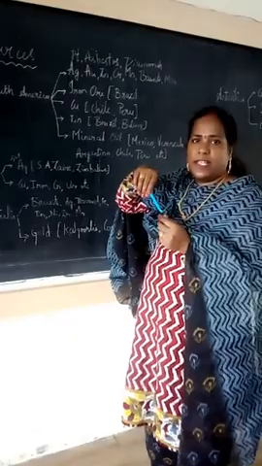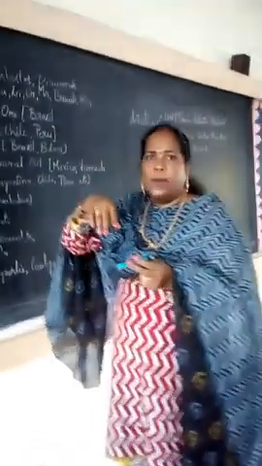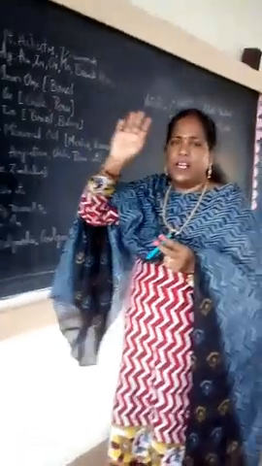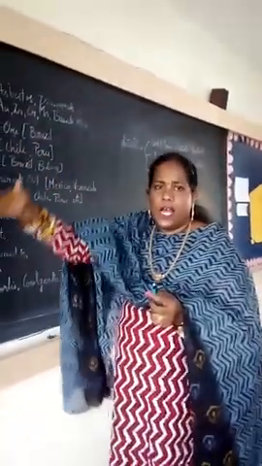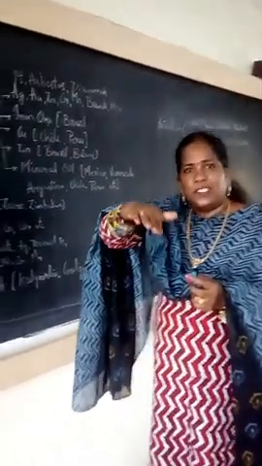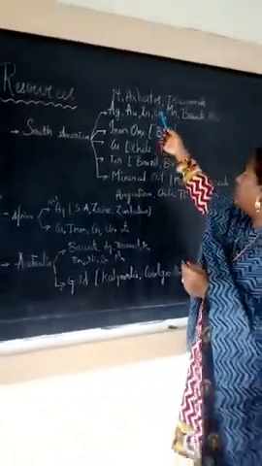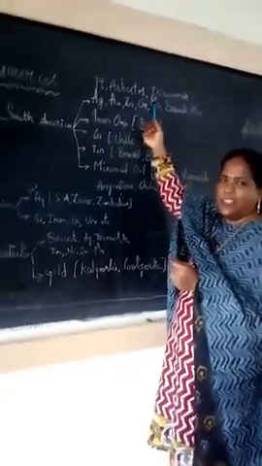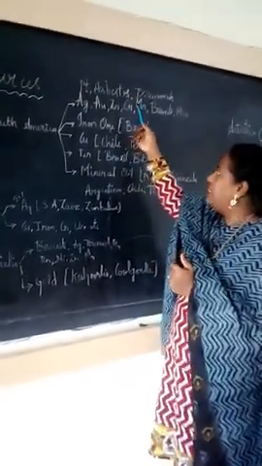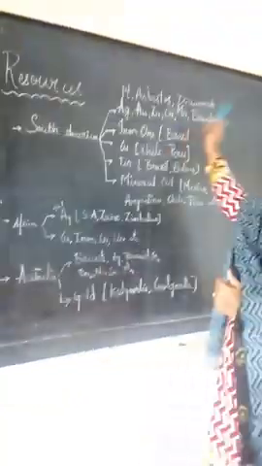There are types of houses. Suppose these are pakka houses we made with concrete. In some areas, roofs are made with asbestos sheets. There they will use it. Next one, diamonds. You know, diamonds are very costly. We cannot use them regularly, and they are used by very rich people only.